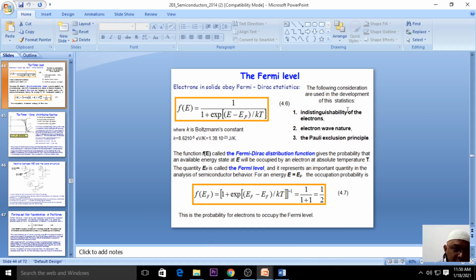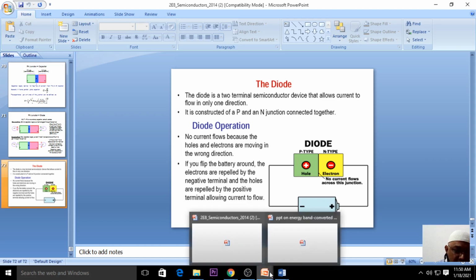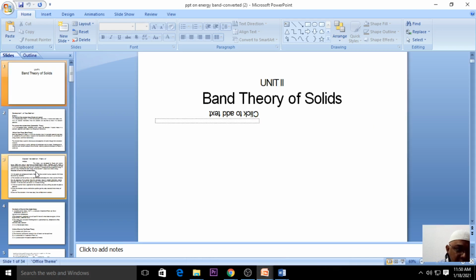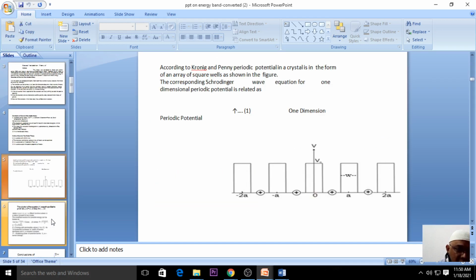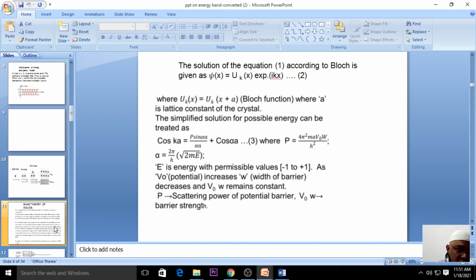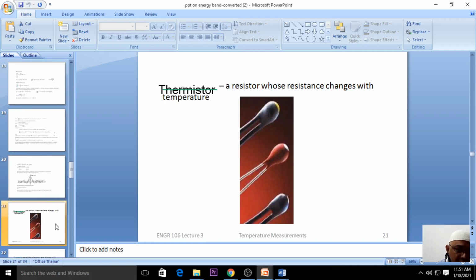Now this is about the PN junction diode and the diode function. In the later class we will continue, but in today's class we have just gone through the PN junction diode. Now we'll move to the next important aspect of today's class, that is, we need to understand what is a thermistor.